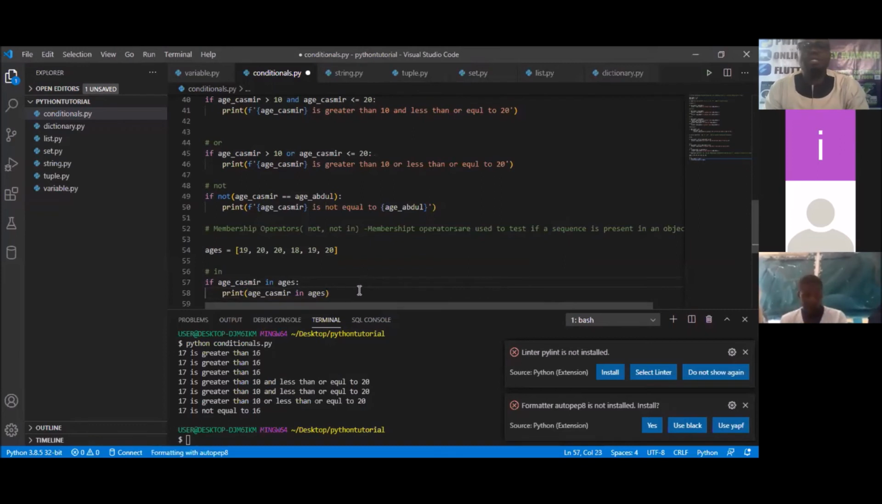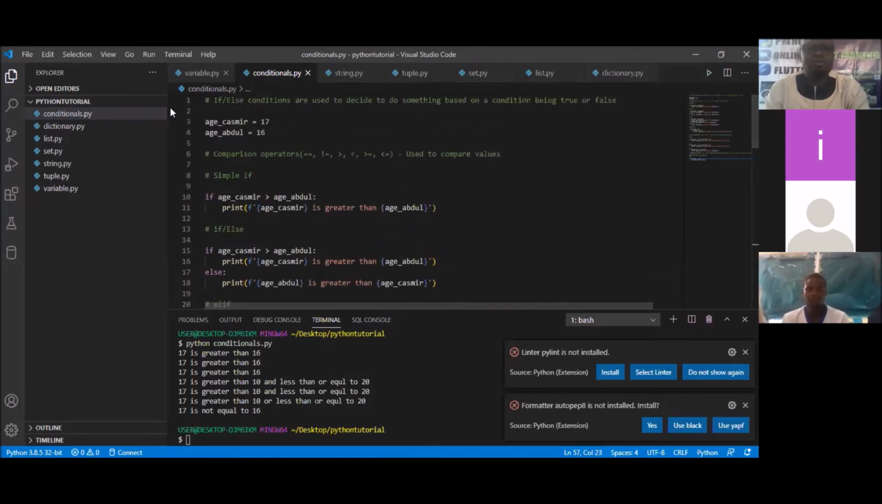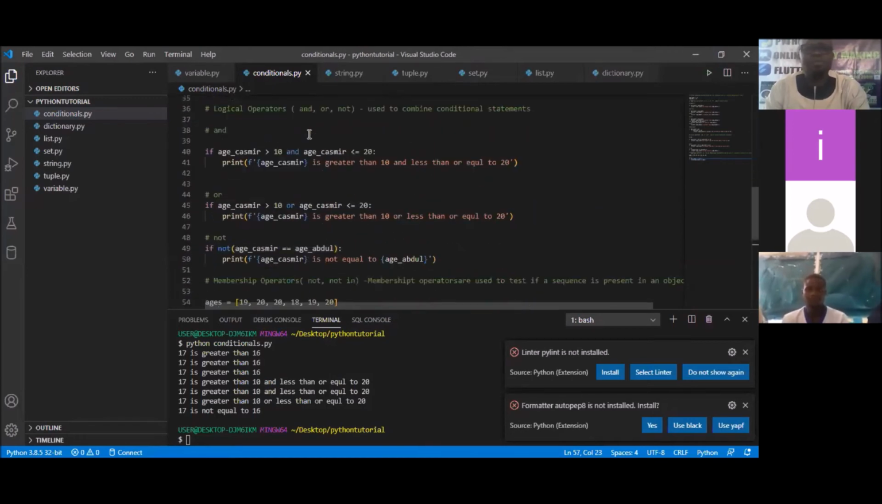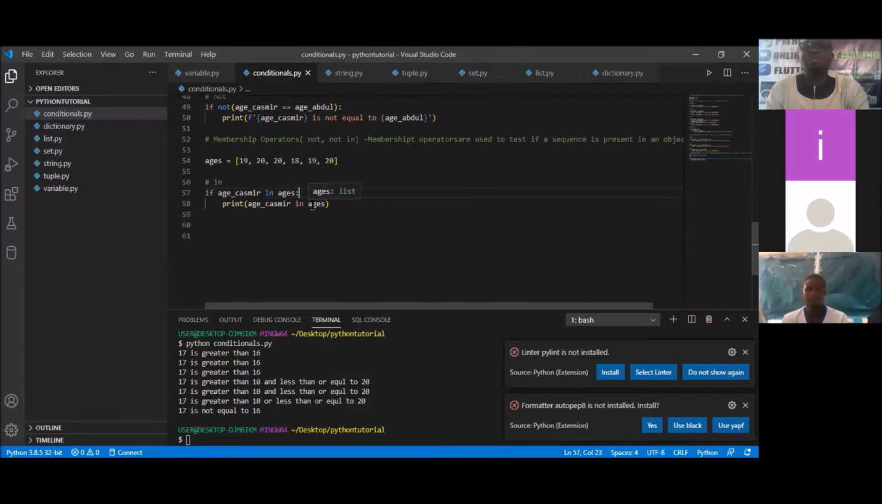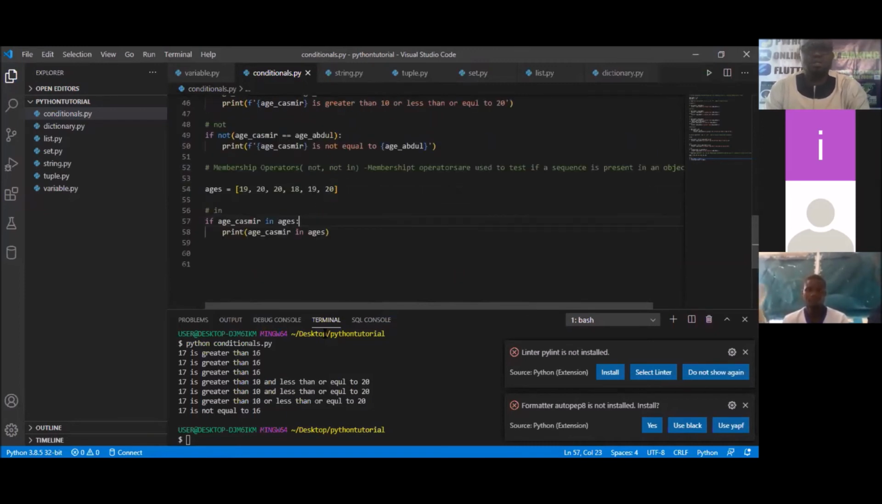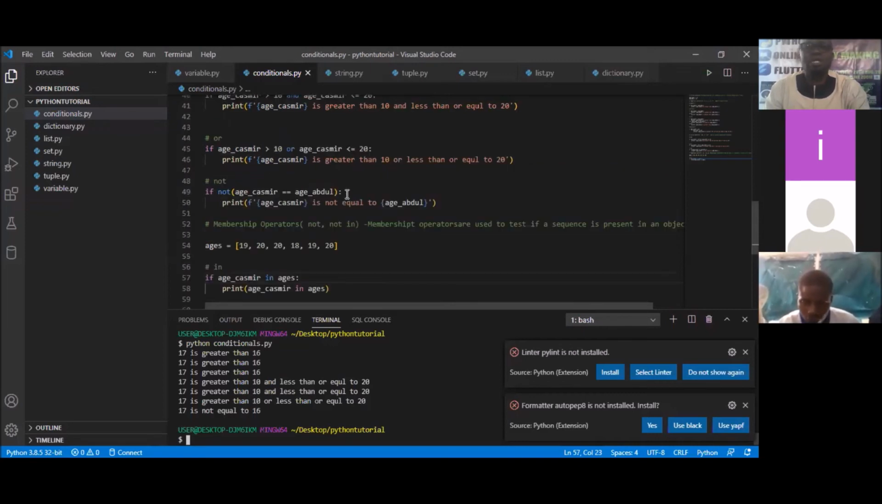So if I simply save this and run, what is Kashmir's age? We have age underscore Kashmir is 17. So it's not here. Is this going to run? It's not going to run. So let's run it and see. You can see it did not run. It still stopped at the not equal to, which was the previous code that we used, because it had checked and it did not see it.